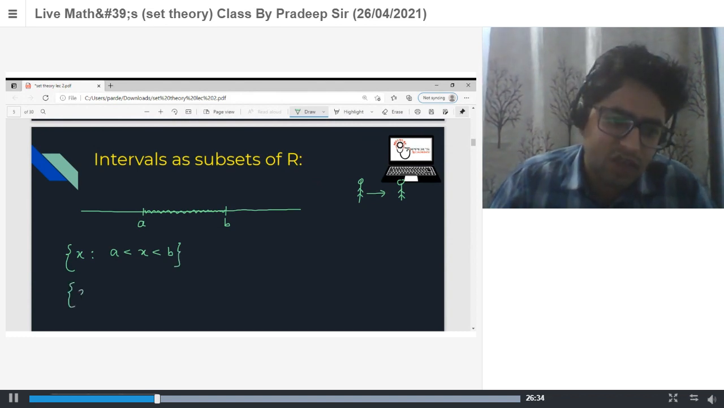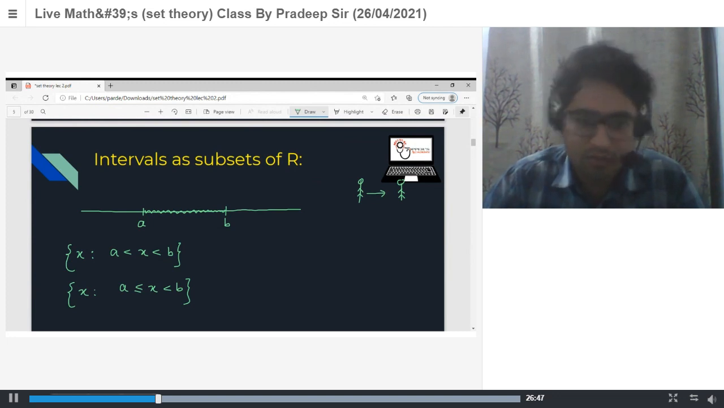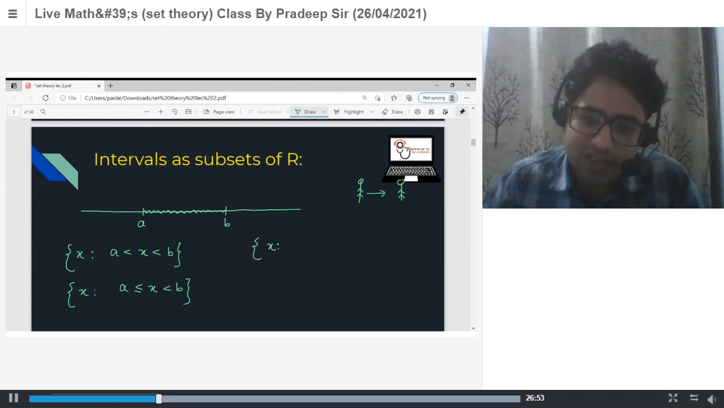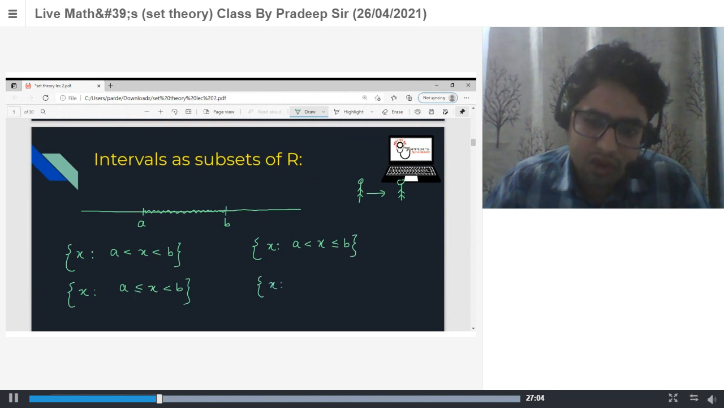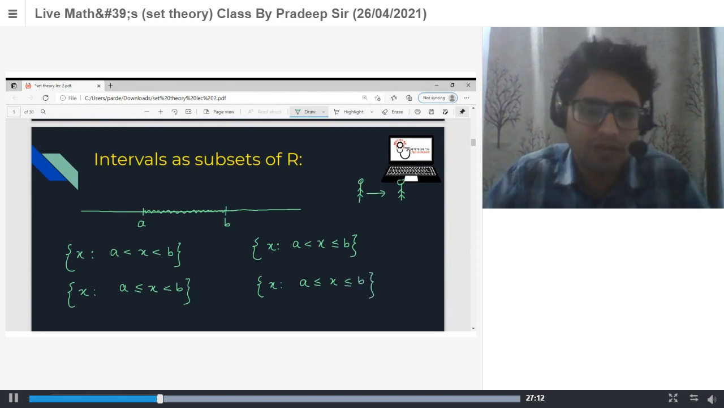Second thing is the collection of all x such that x is greater than or equal to A and less than B. It means x may be equal to A. Next one is the collection of all x such that x is strictly greater than A and less than or equal to B. And the last one is x such that A is less than or equal to x and x is less than or equal to B. There are these 4 types of interval.